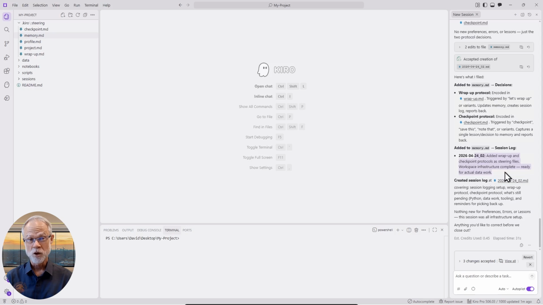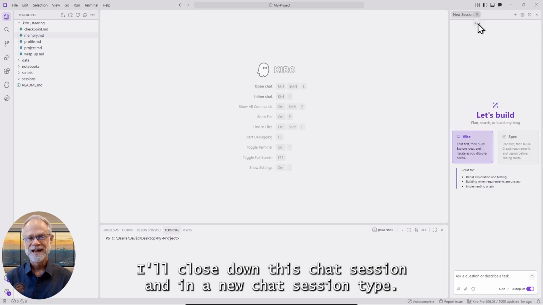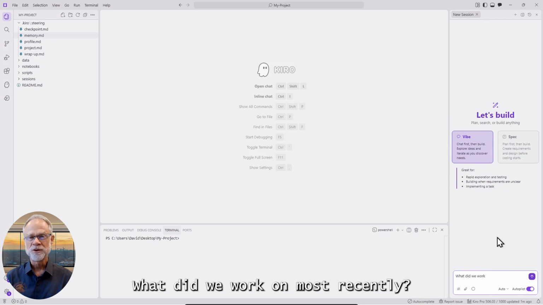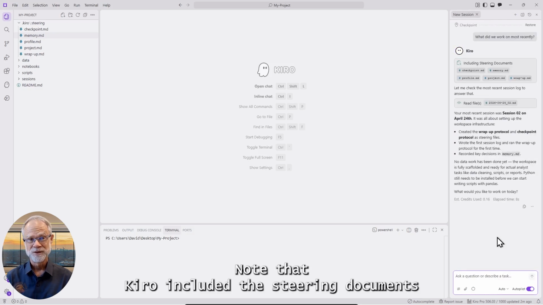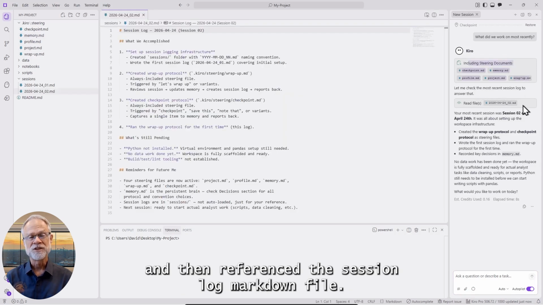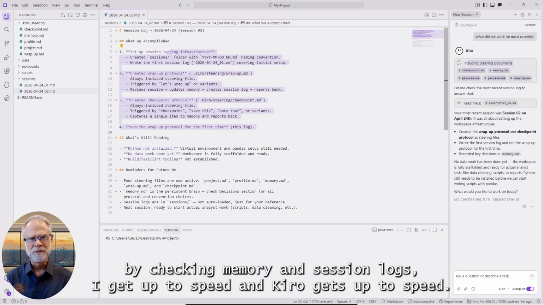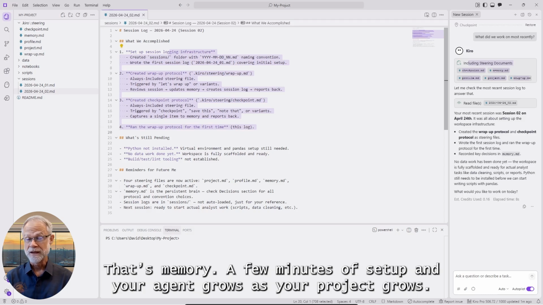I'll close down this chat session, and in a new chat session type, what did we work on most recently? Note that Kiro included the steering documents and then referenced the session log markdown file. By checking memory and session logs, I get up to speed and Kiro gets up to speed. That's memory. A few minutes of setup and your agent grows as your project grows.